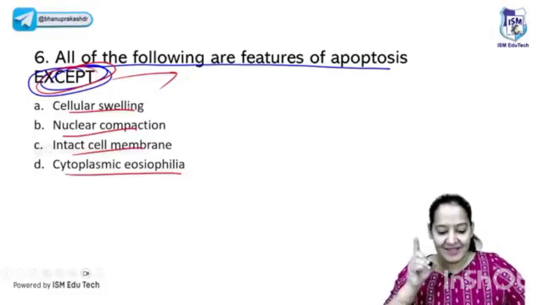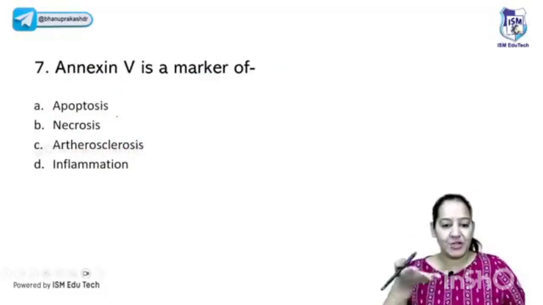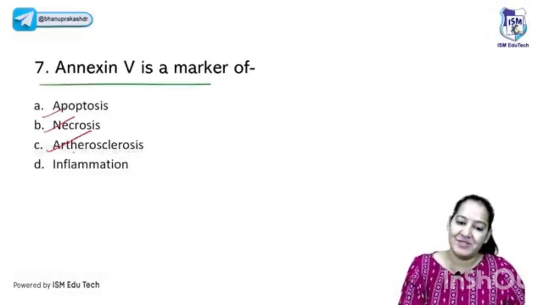Yes, very good. The correct answer here is A, cell swelling. Swelling takes place in necrosis, never in apoptosis. Right? The next question I should not ask: Annexin 5 is a marker of. I guess each and every one of you knows the answer. Is it apoptosis, necrosis, atherosclerosis, inflammation?